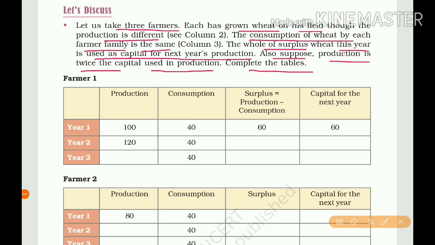We'll see farmer 1 first. Production in the first year is 100. Consumption is 40.